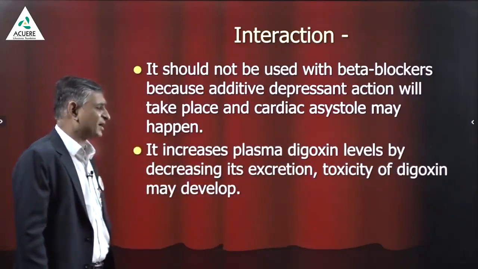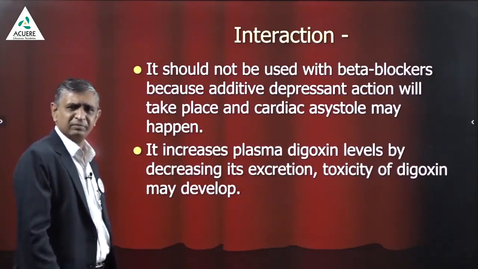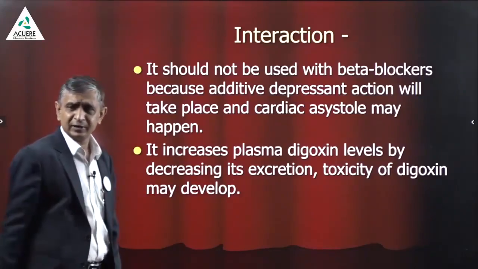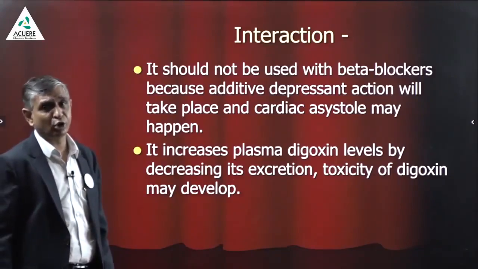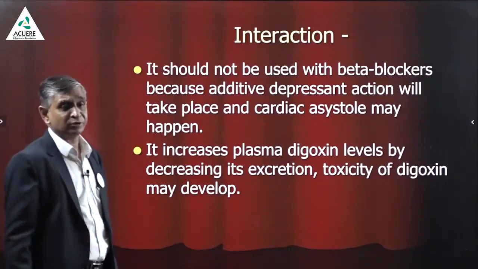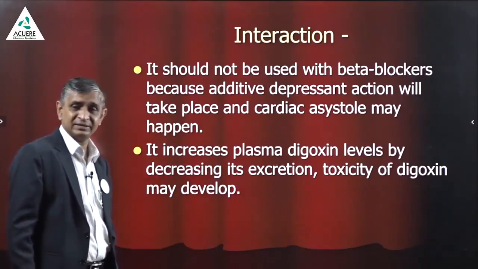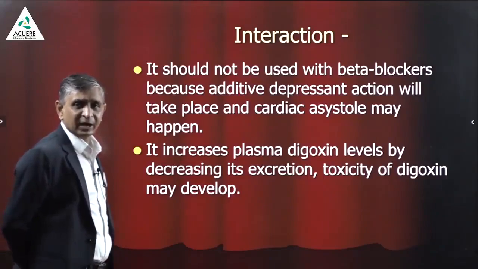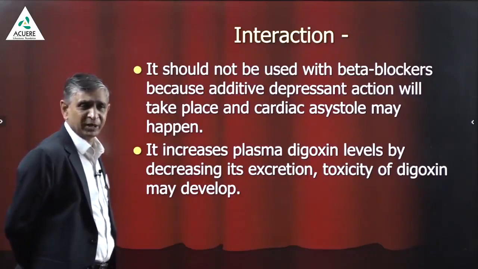It increases the plasma digoxin level and decreases the excretion. Toxicity of digoxin may take place. And the second important thing about digoxin is that digoxin reduces the heart rate. Verapamil also reduces the heart rate. And that's why digoxin should not be used with verapamil, or verapamil should not be used in a patient who is on digoxin. This is another important thing. It increases the digoxin levels by decreasing its excretion. Verapamil interferes with the excretion of digoxin, and that's why it should not be combined with digoxin.